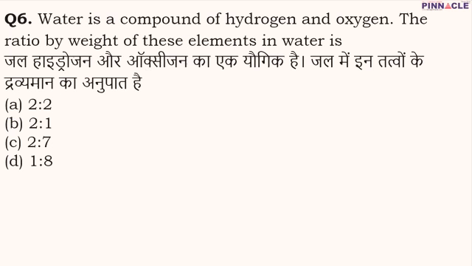Now moving on to question number 6. It has been asked that water is a compound of hydrogen and oxygen. We all know that the formula of water is H2O. So the question is, what is the ratio by weight of these elements in water? We know that the atomic mass of hydrogen is 1, and since we have 2 atoms of hydrogen, the total weight of hydrogen is going to be 2. The atomic mass of oxygen is 16, and if we take the ratio, it comes out to be 1:8. Therefore, D is going to be the correct option.